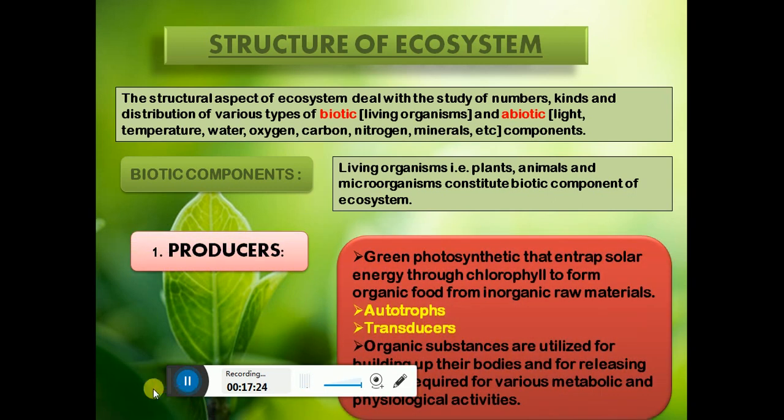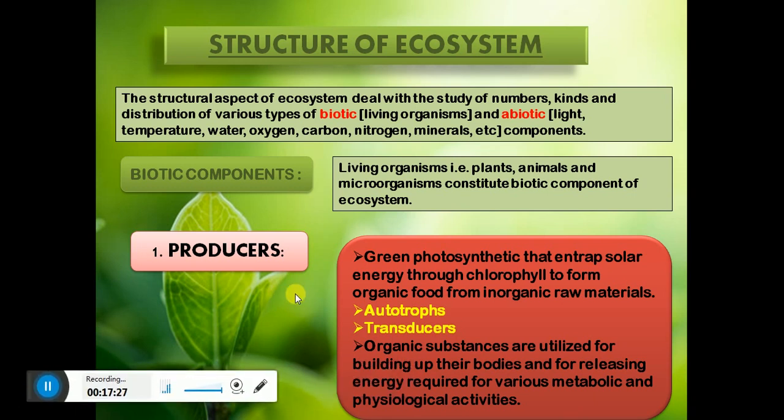Producers, the name itself says that they produce something. We know that the basic producers are plants or organisms which contain chlorophyll. So the green photosynthetic organisms that convert solar energy through chlorophyll to form organic food from inorganic raw material are called producers. They are also known as autotrophs. Now why are they called autotrophs? Auto means self and trophs means producing. So they are self producers, and that's why they are known as autotrophs.